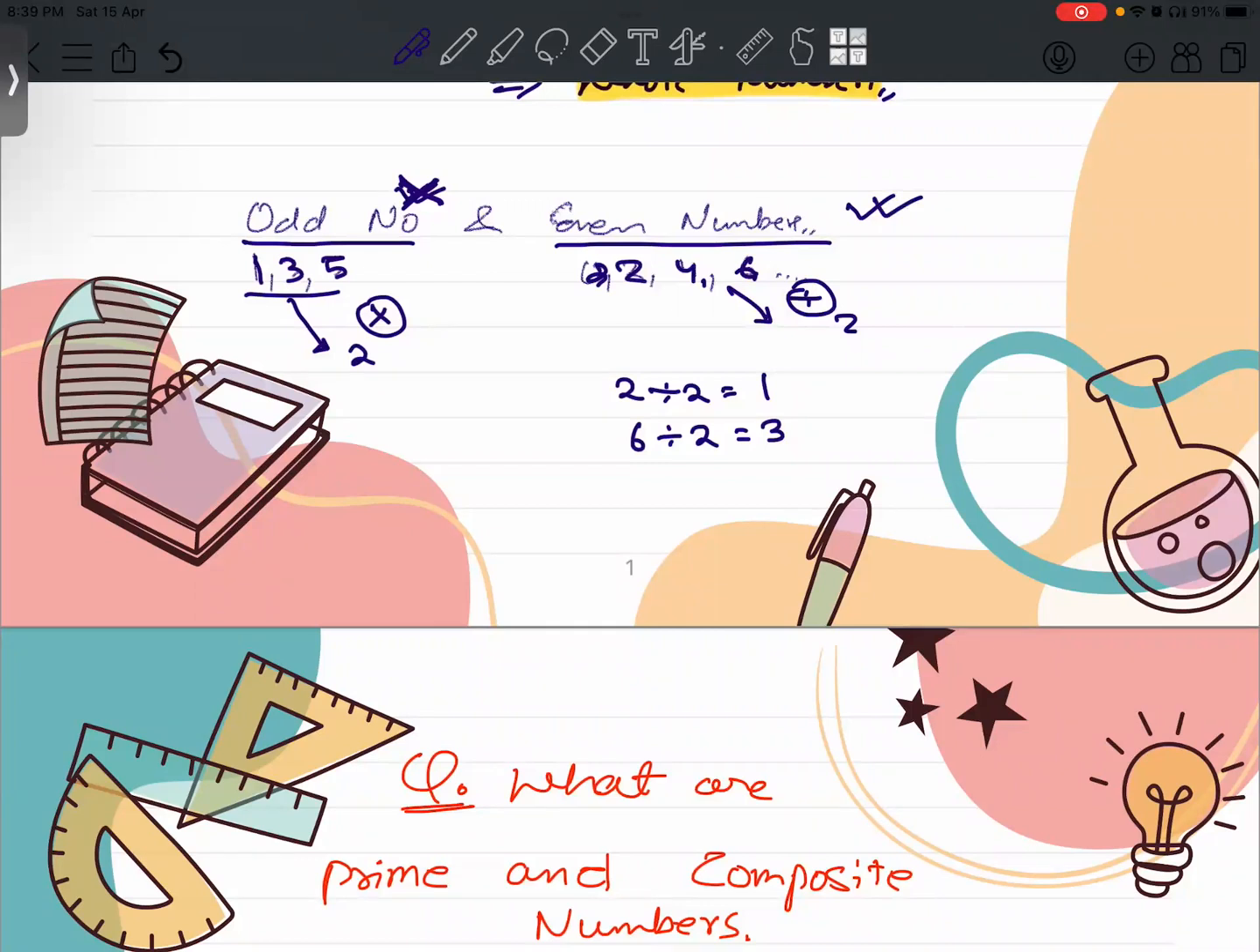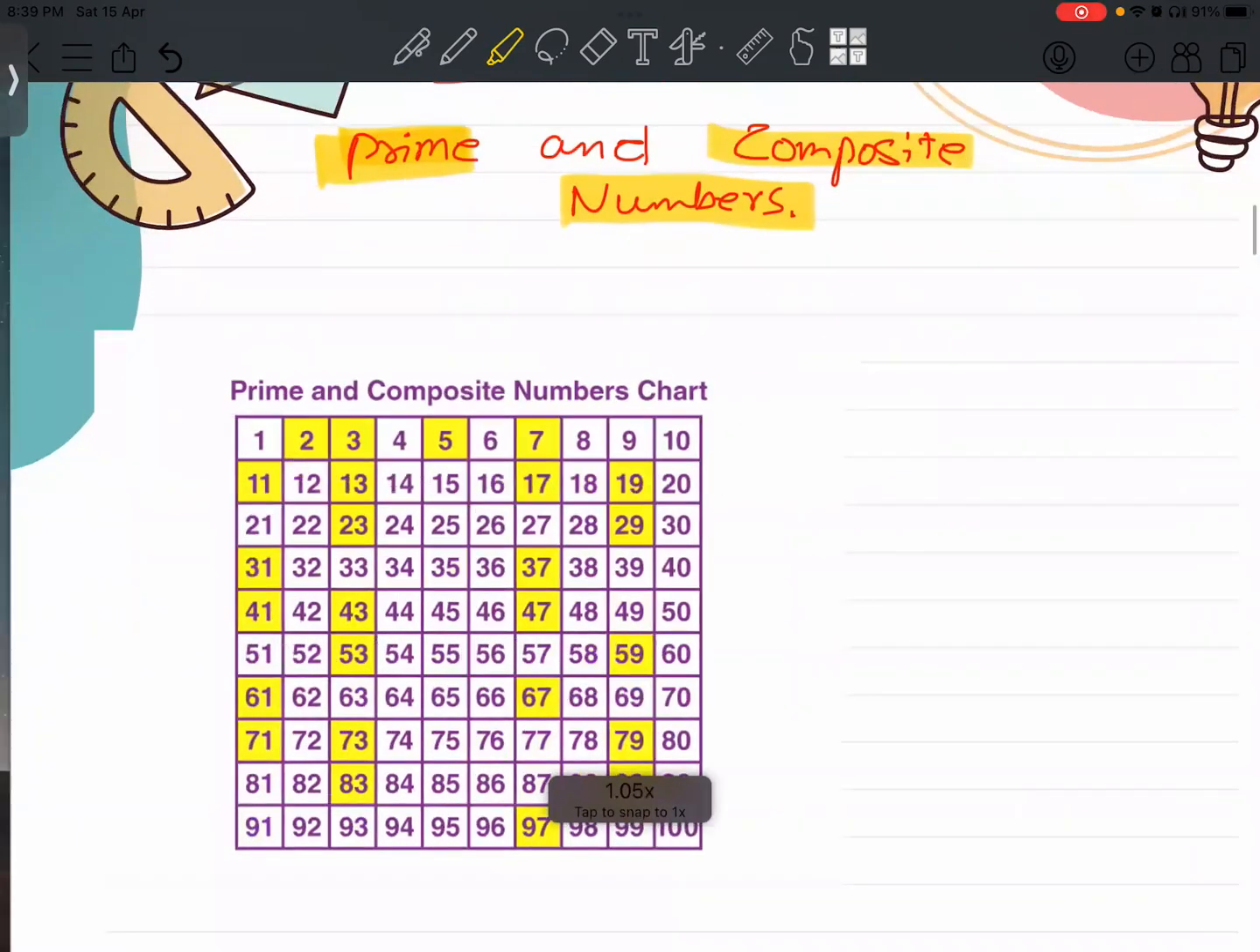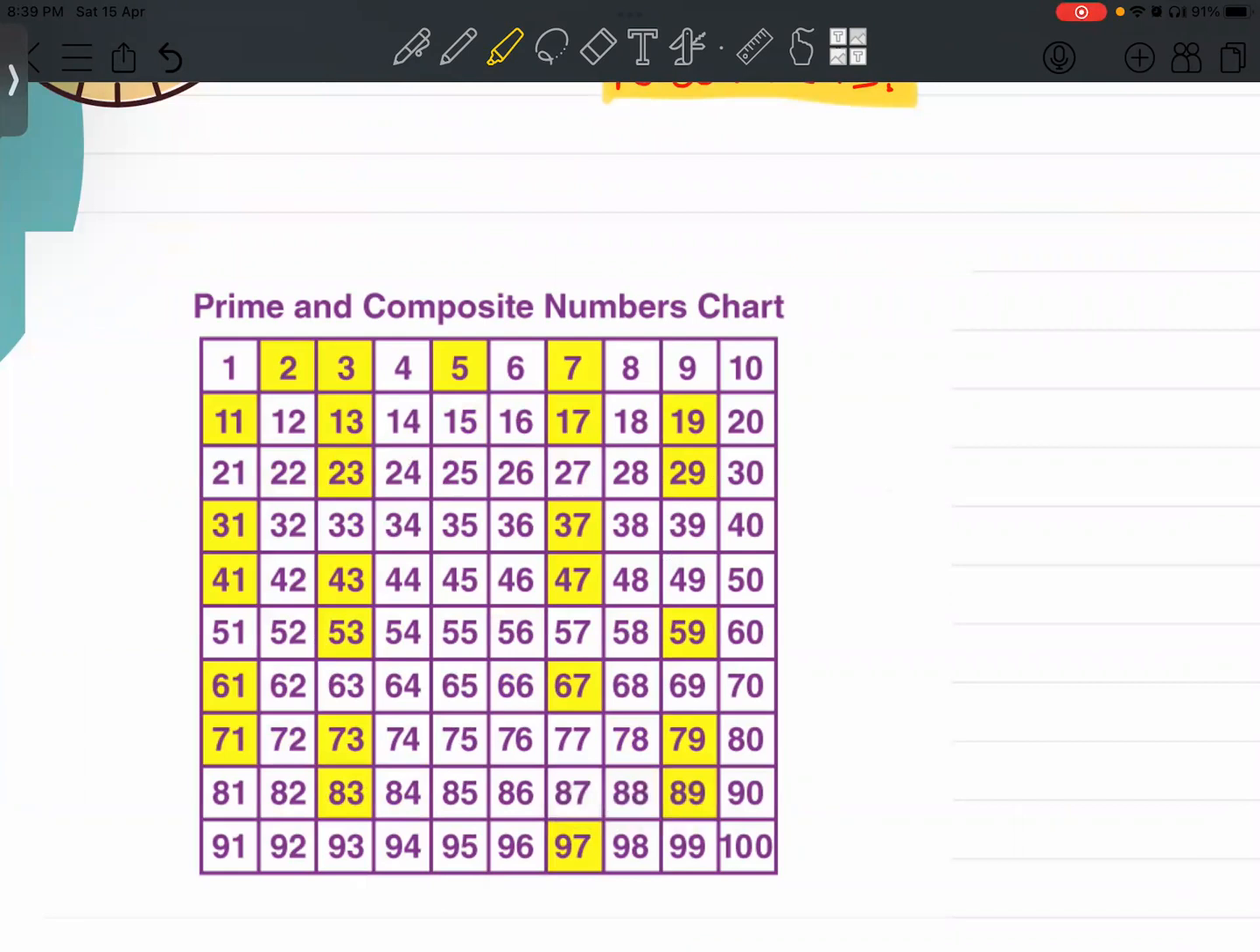Okay. Now further, you might have heard about prime and composite numbers. Here I have got a table and there are two sets of numbers. One is highlighted, another one hasn't been highlighted. Can you identify from this which one is prime and which one is composite? We will come to the definition later, but first I want to check if you know this or not.